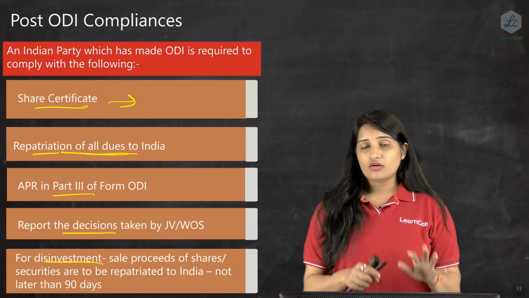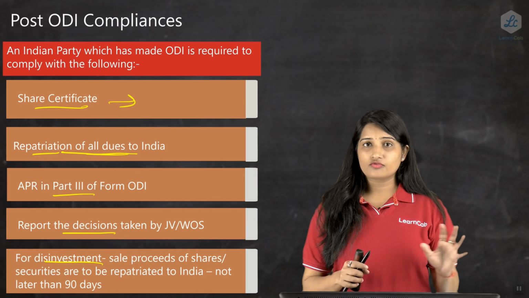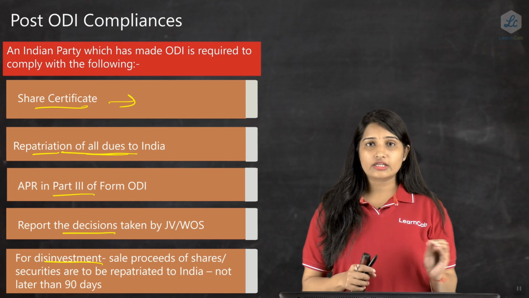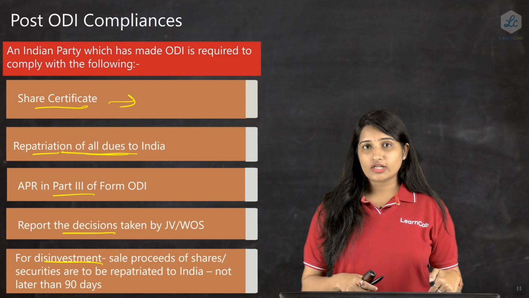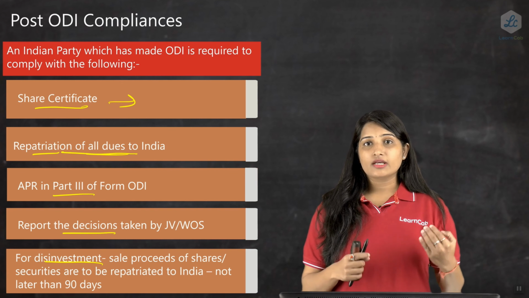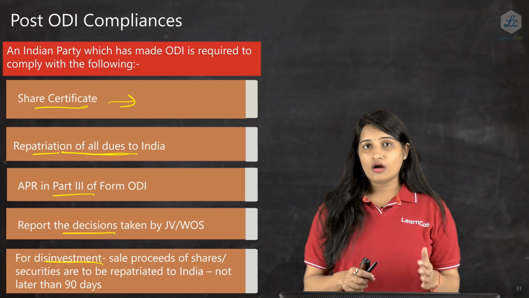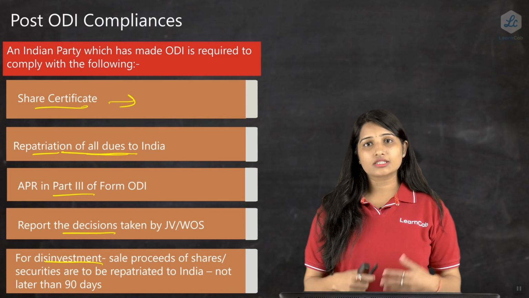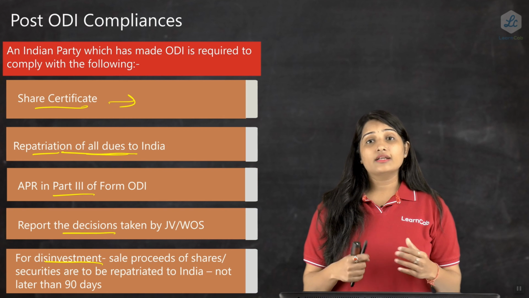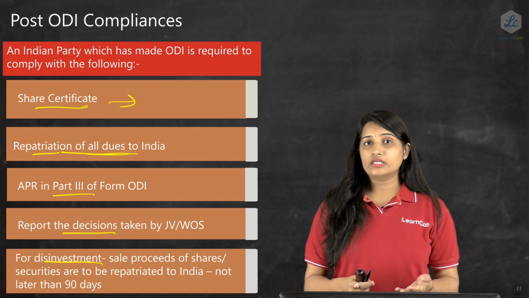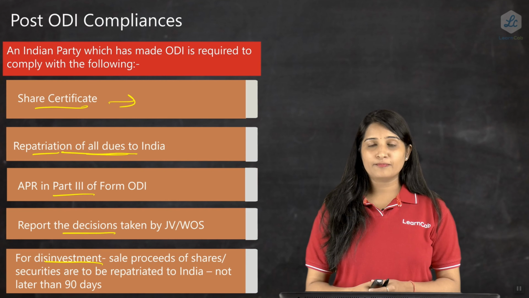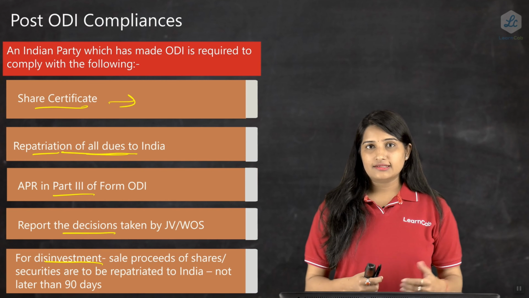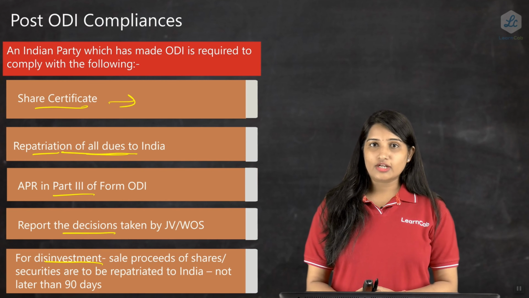We have seen everything in detail, very minutely: what is ODI, how it is done, what is financial commitment, what is the limit, how different entities can invest outside India, what limitations are required, how a resident individual can invest outside India, and what the post compliances of ODI are. So keep studying this, and in case of any questions, please do let me know.